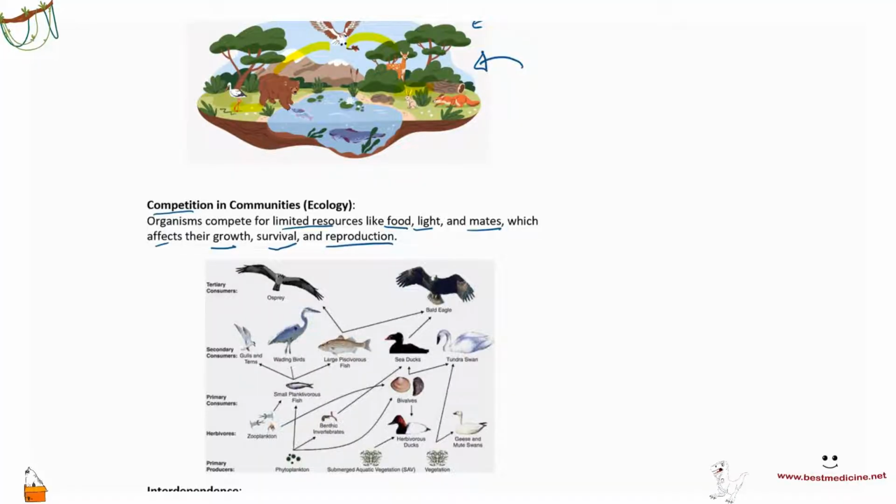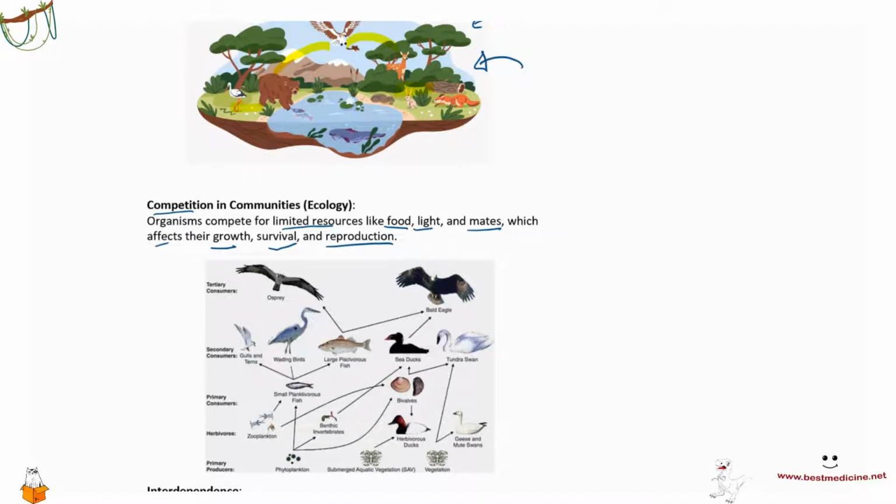And of course, the more adapted a particular species is to win that competition, the more likely it is to survive towards reproductive age and therefore be able to carry on its genes and possibly even evolve.